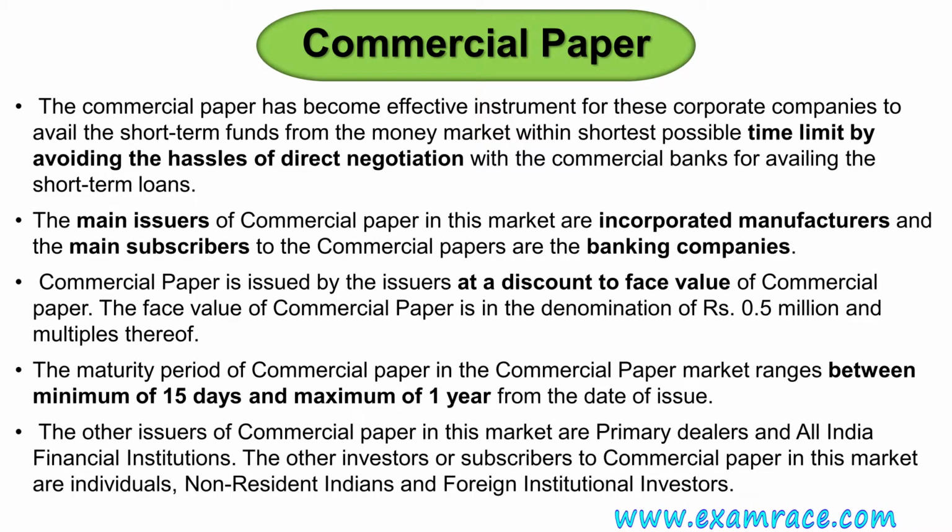The main issuers of CP in the market are incorporated manufacturers and the subscribers are banking companies. It is issued by the issuers at a discount of face value of the commercial paper, in the denomination of 0.5 million rupees and multiples thereof. The maturity period ranges between a minimum of 15 days and a maximum of 1 year from the date of issue. The other issuers of CP in the market are primary dealers and all India financial institutions, and the other investors or subscribers, those who can invest in CP, are individuals, NRIs, and foreign institutional investors, that is FII.